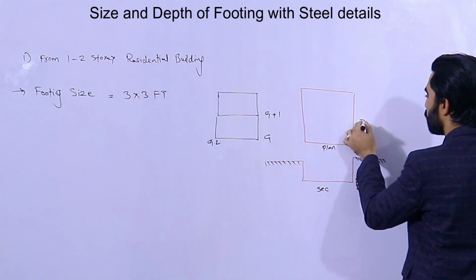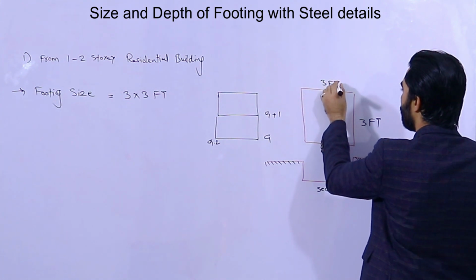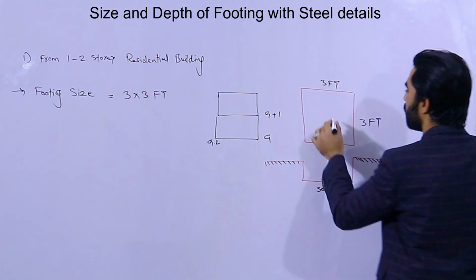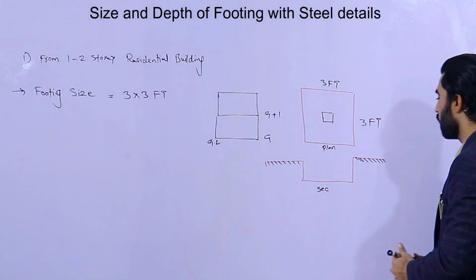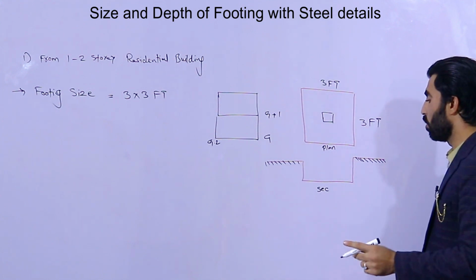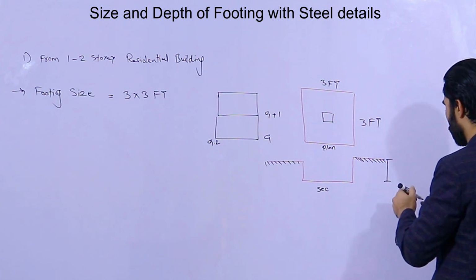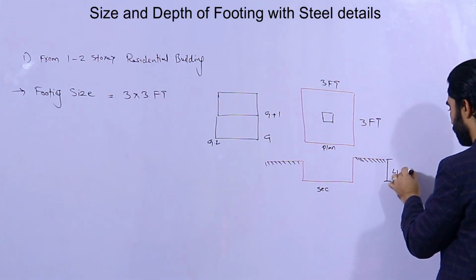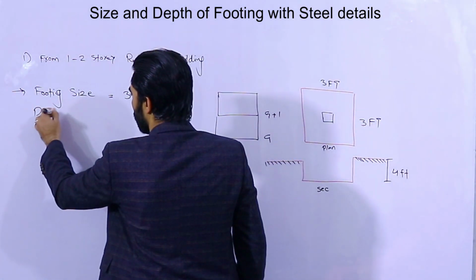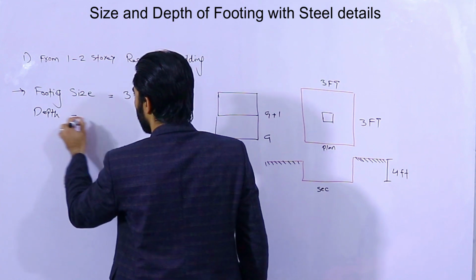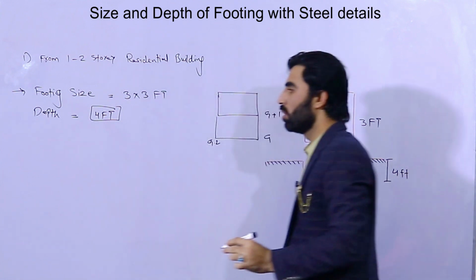As you can see, width should be 3 feet. So this is a square footing, and 3 feet should be the other side also. Inside this we will construct the column. I am not discussing the column, only the footing. The depth of the footing should not be less than 4 feet in this case. This is its depth from 1 to 2 story, 4 feet.